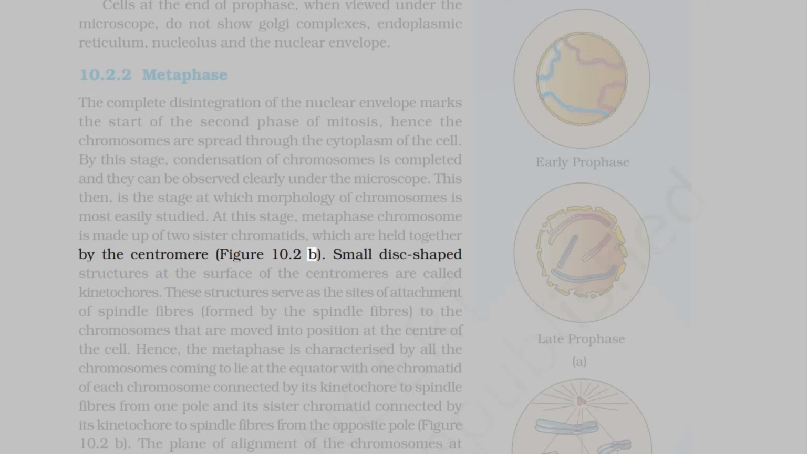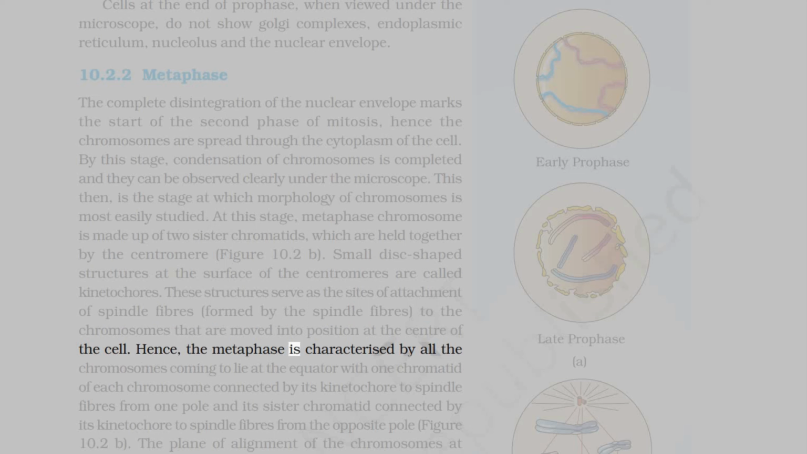10.2b. Small disc-shaped structures at the surface of the centromeres are called kinetochores. These structures serve as the sites of attachment of spindle fibers to the chromosomes that are moved into position at the center of the cell.